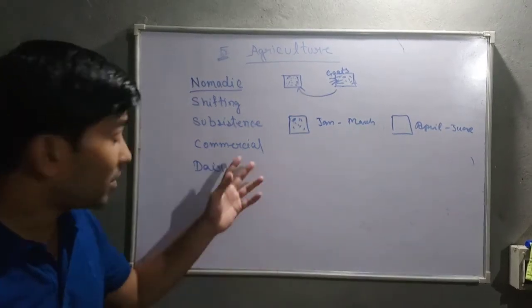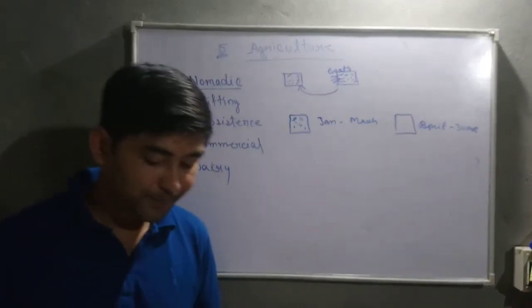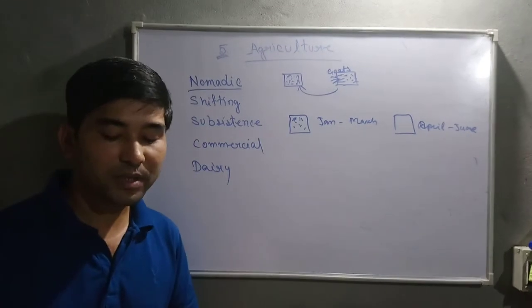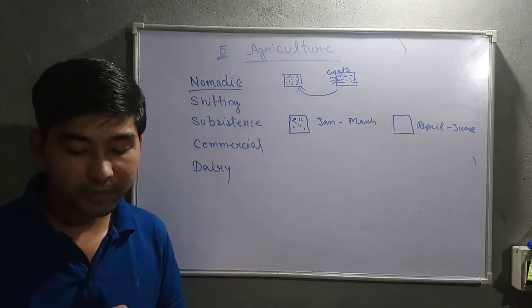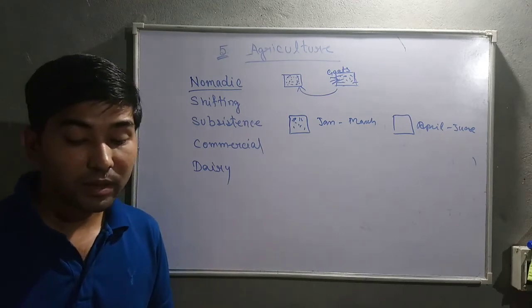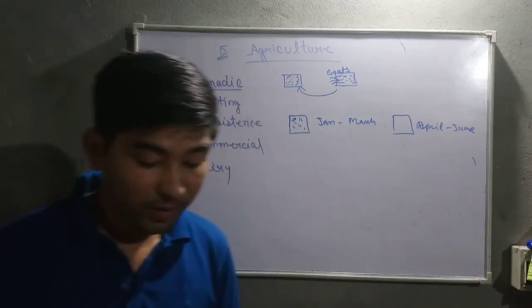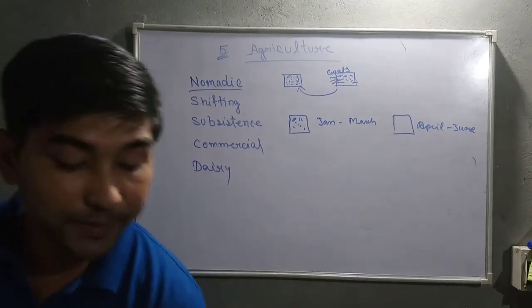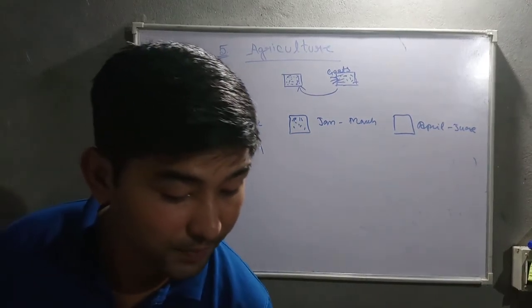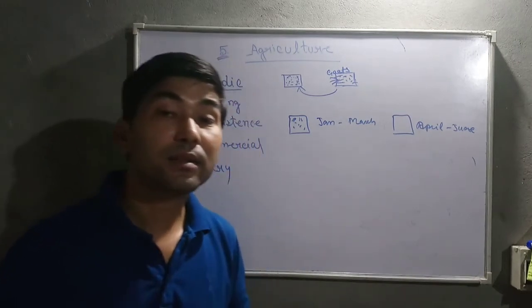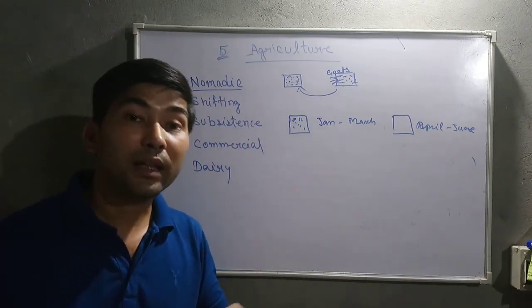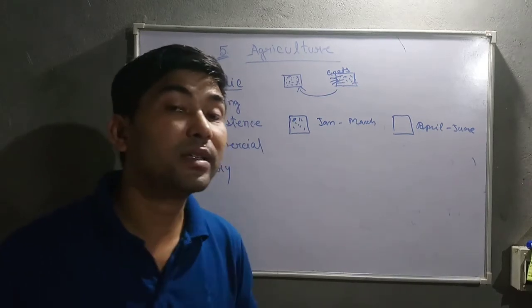Now let's talk about commercial farming. Commercial farming includes commercial grain farming, plantation and mixed farming. So what is commercial grain farming? There were certain areas where rice is grown, and some areas where wheat is grown.